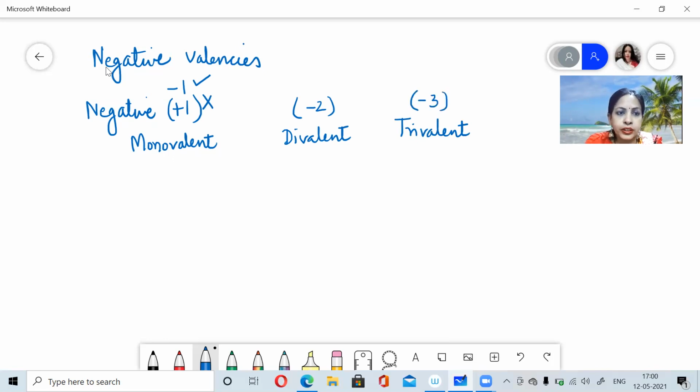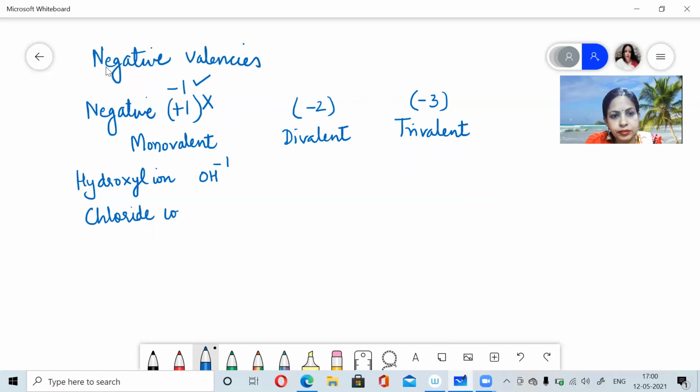Now for monovalent, you have got hydroxyl ion, OH-. Then you have got your chloride ion, Cl-1. Then you have got nitrate ion, NO3-1.